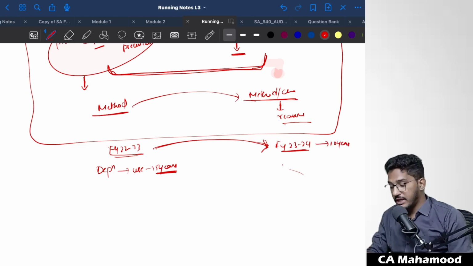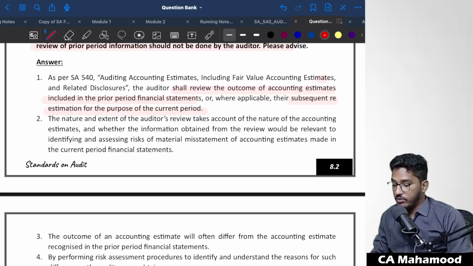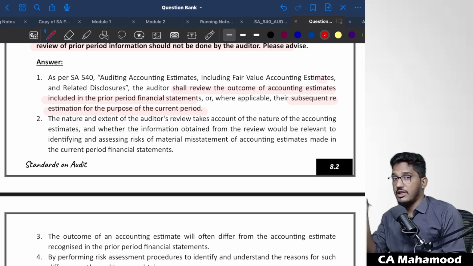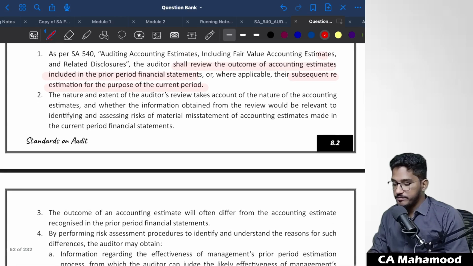Now what they should do in the current year, when they calculate the depreciation, is change their accounting estimate to 10 years, recalculate it, and going forward recognize that recalculated accounting estimate. So that's what they're telling here. As an auditor, you have to check the outcome of the accounting estimates of the previous years, and in some circumstances, if required, you might be required to re-estimate those accounting estimates in the current year because of the availability of new information.